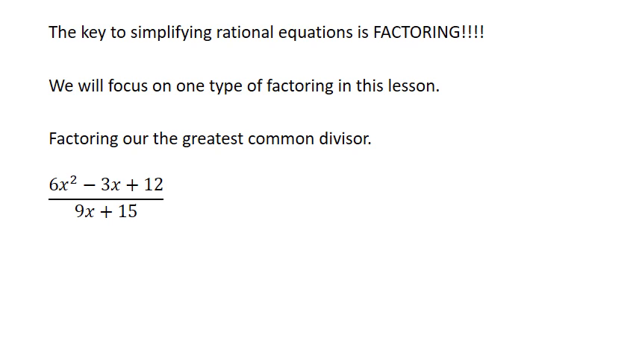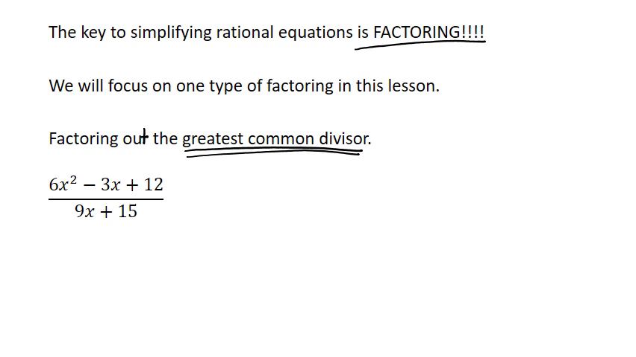Now remember, linear and quadratics are polynomials as well, but because they're a special type of polynomials, we just call them linear or quadratic. But they're still polynomials, so I have one polynomial divided by another. That's a rational equation. So the key to simplifying rational equations is our best friend, factoring. Now we're going to focus on one type of factoring this lesson, namely factoring out the greatest common divisor. That's going to be the key in our lesson, the greatest common divisor.